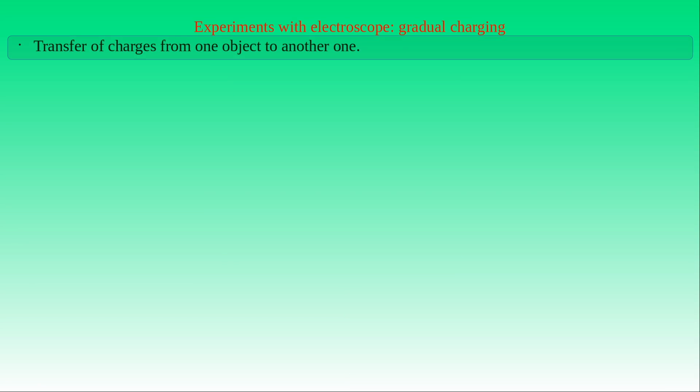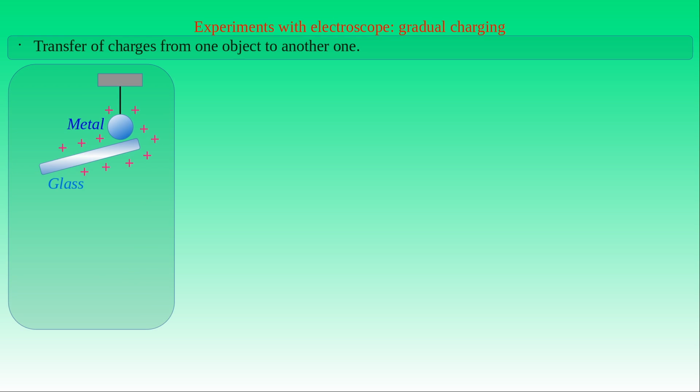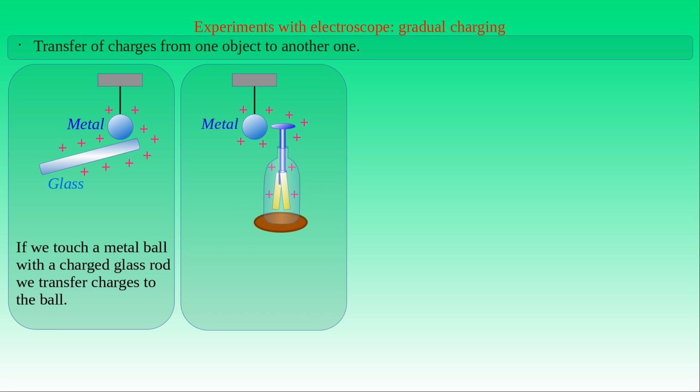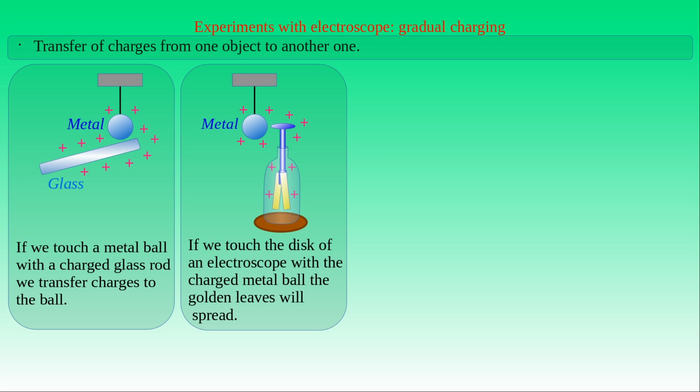Now let us consider the following experiments demonstrating the transfer of charge between bodies, and presenting how gradual charging of bodies works. We use a simple setup, where a metal ball is hanging on a string. First, we electrify a glass rod so that it attains charge. Then we touch the metal ball with the charged glass rod, which allows us to transfer some charge from the rod to the ball. This charge transfer can be demonstrated if we bring the metal ball into contact with the charging plate of an electroscope. We will see that the gold leaves of the electroscope diverge.